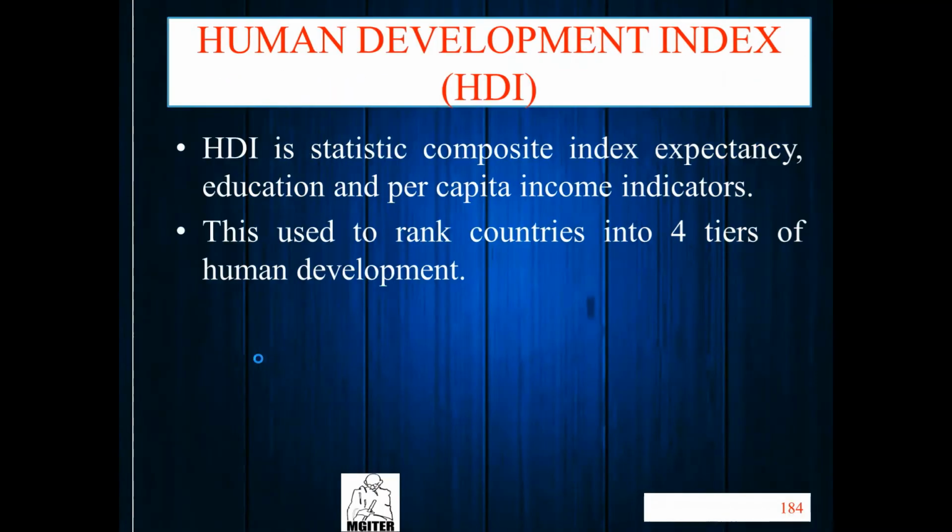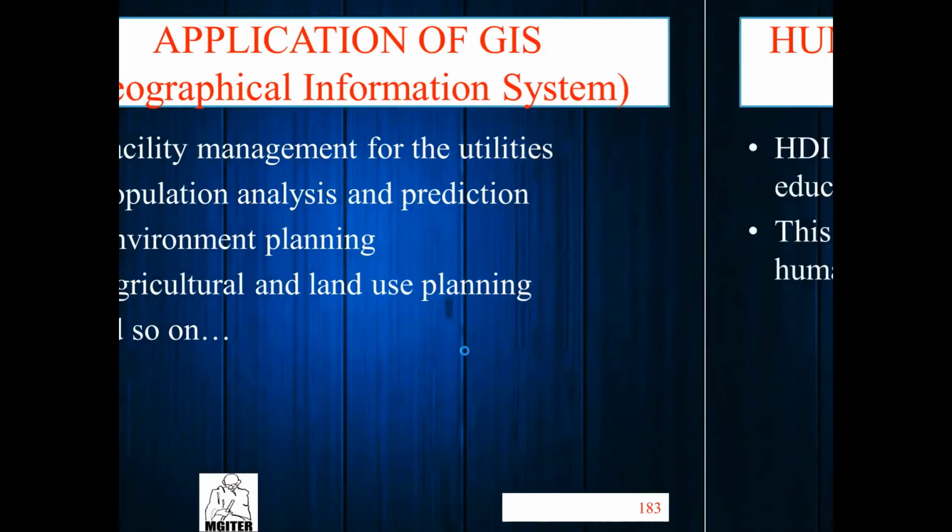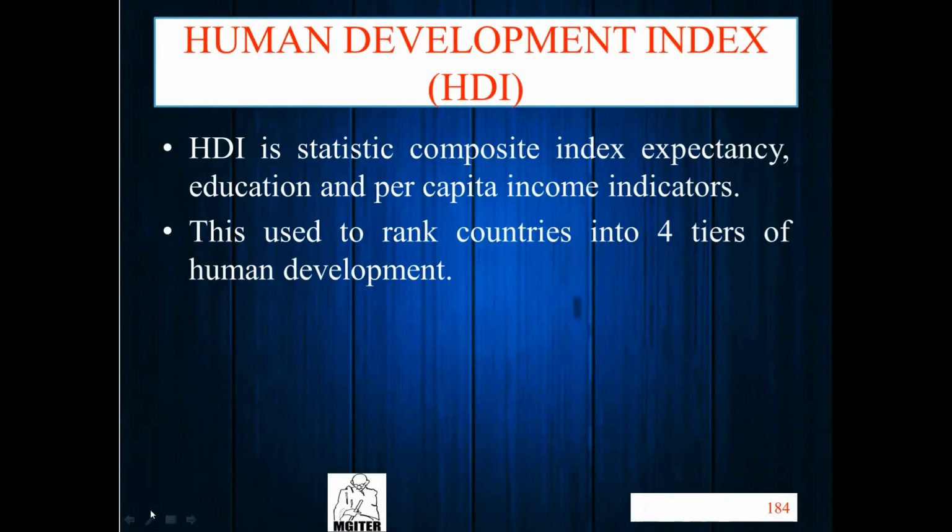Now there is one topic, the Human Development Index. Human Development Index is an index. Index means a table. It is a statistical composition. We rank a country by this HDI index. Index means, if you look at a book, the first page is the index, which lists chapter 1, chapter 2, chapter 3, and then page number 1, page number 10, page number 30.